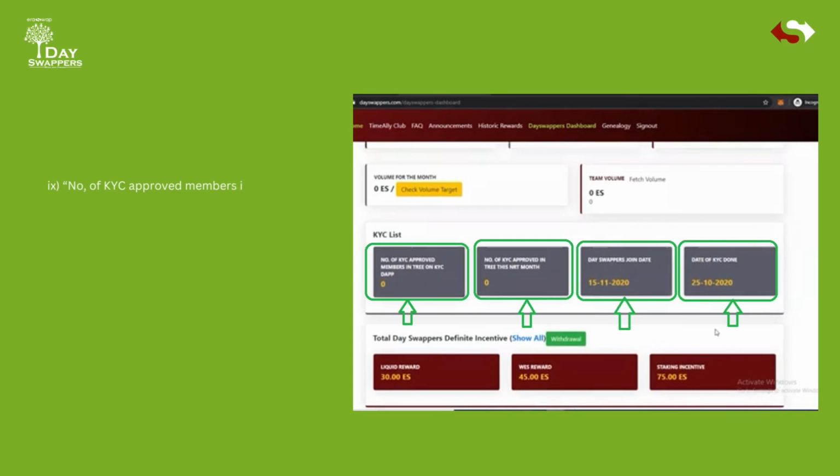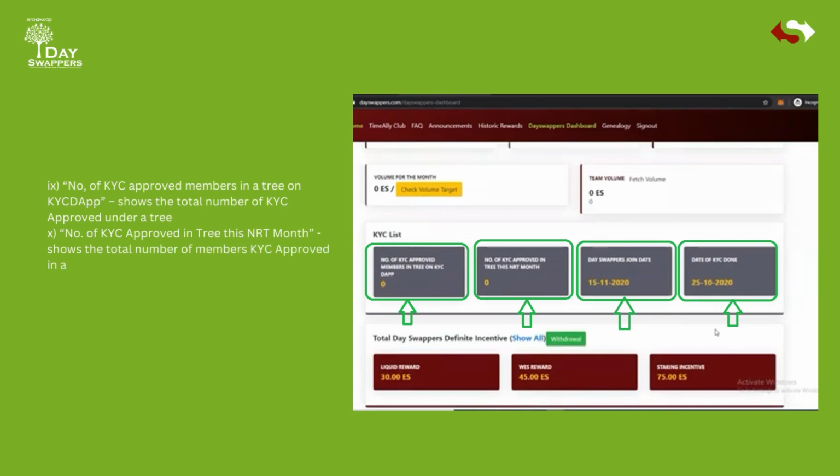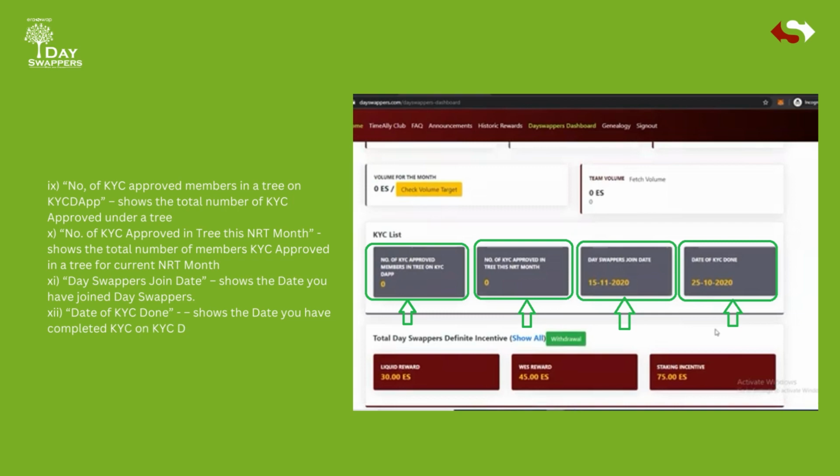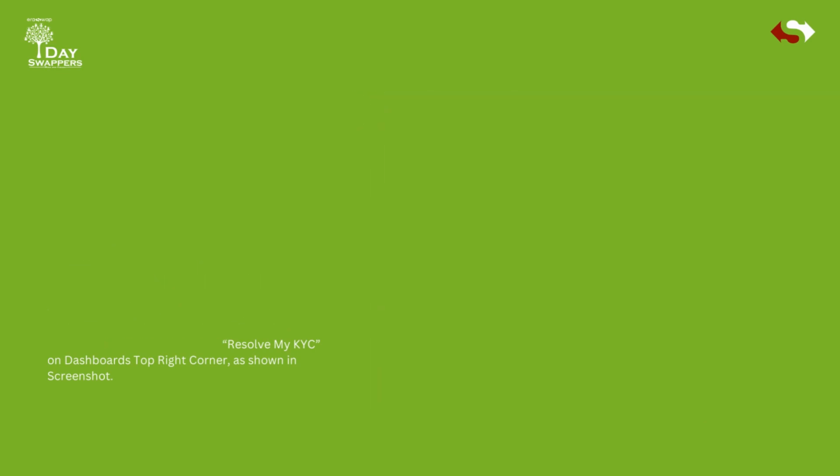Ninth, number of KYC approved members in a tree on KYC DApp, shows the total number of KYC approved under a tree. Tenth, number of KYC approved in tree this NRT month, shows the total number of members KYC approved in a tree for the current NRT month. Eleventh, DAOswappers join date, shows the date you have joined DAOswappers. Twelfth, date of KYC done, shows the date you have completed KYC on KYC DApp and also on DAOswappers by clicking the Resolve My KYC button on the dashboard's top right corner, as shown in the screenshot.